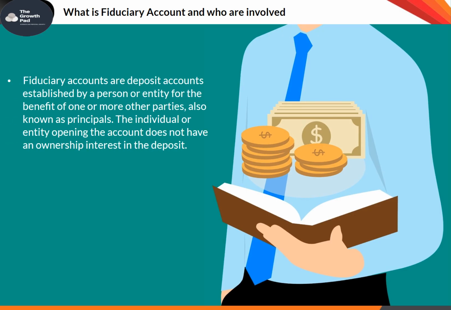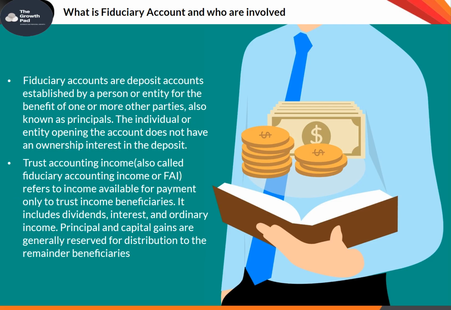Fiduciary accounts are deposit accounts established by a person or entity for the benefit of one or more other parties, also known as principals. The individual or entity opening the account does not have an ownership interest in the deposit. Trust accounting income, also called fiduciary accounting income or FAI, refers to income available for payment only to trust income beneficiaries. It includes dividends, interest, and ordinary income. Principal and capital gains are generally reserved for distribution to the remainder beneficiaries.